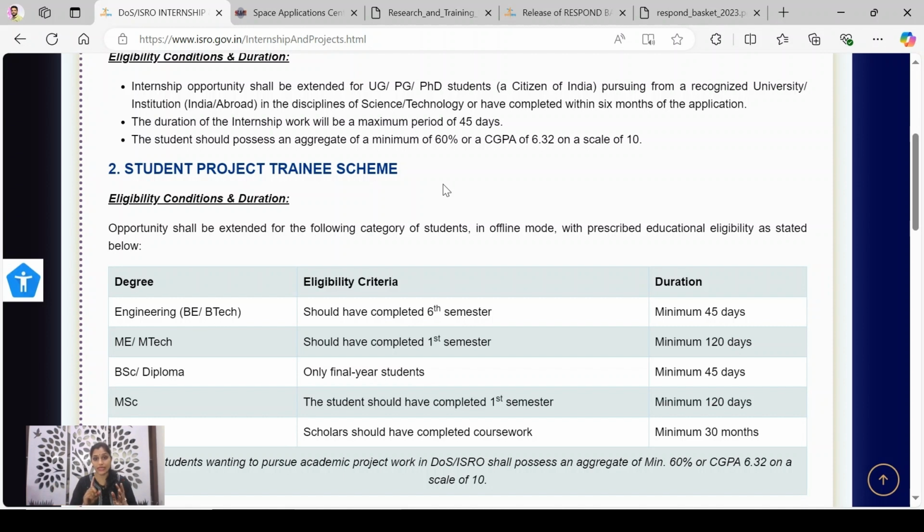You will not get any stipend, and no hostel facility or accommodation will be provided, but the expertise you'll gain, the time you'll spend with ISRO scientists, and working at the prestigious ISRO center is a huge opportunity. So you can apply for ISRO internships at any time in the year after completion of your third year with this much of score.